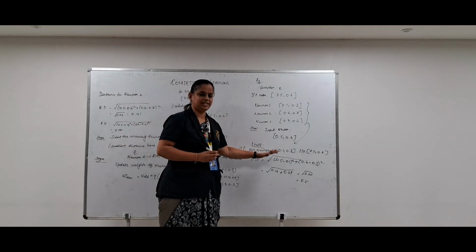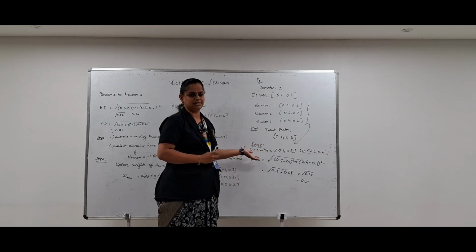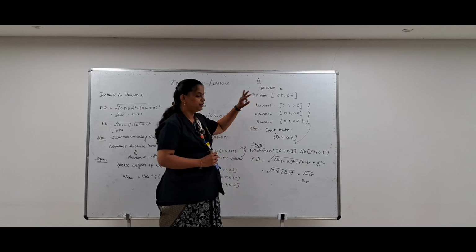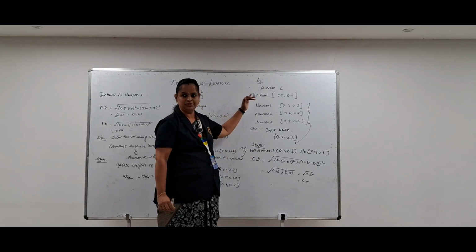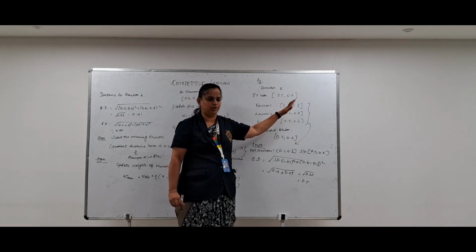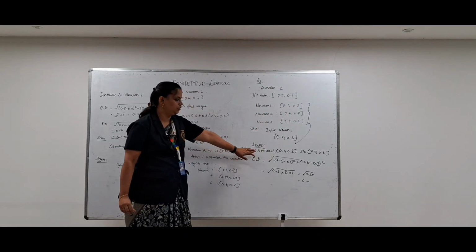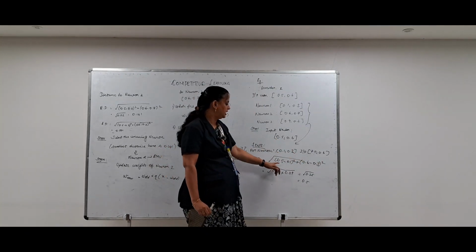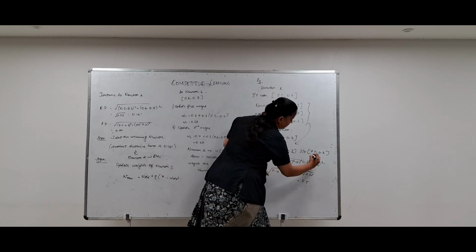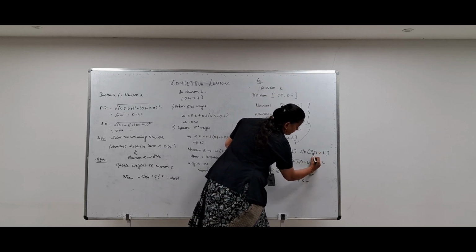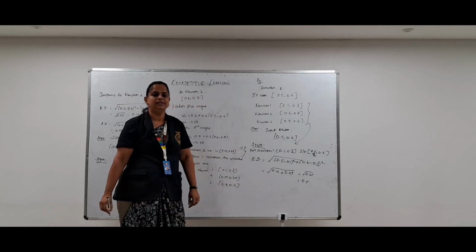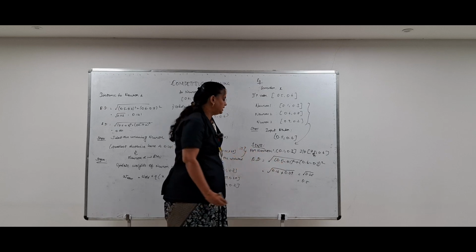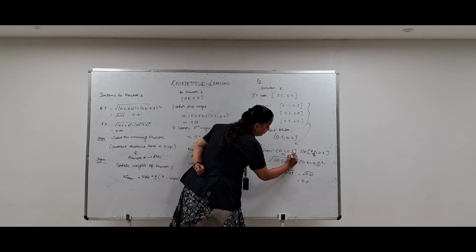Step 2 goes as such. We are going to calculate the Euclidean distance, that is the similarity between the vectors, for three different neurons. I am starting with the first neuron, which has the weights 0.1 and 0.3. The formula is the root of x1 minus x the whole square plus y1 minus y the whole square, which we saw earlier. Here the x1 is the input vector's value, 0.5, which is the input vector that we considered in the initial inputs. So 0.5 minus the weight of the neuron, which is 0.1.